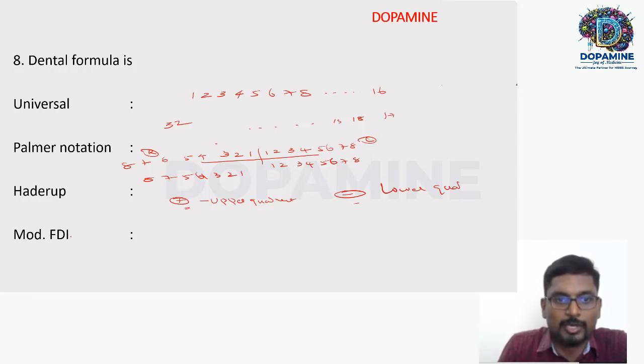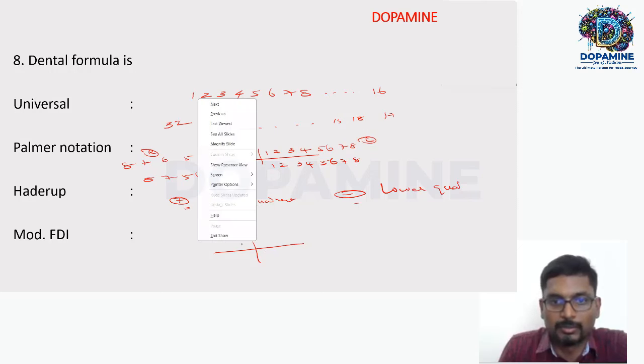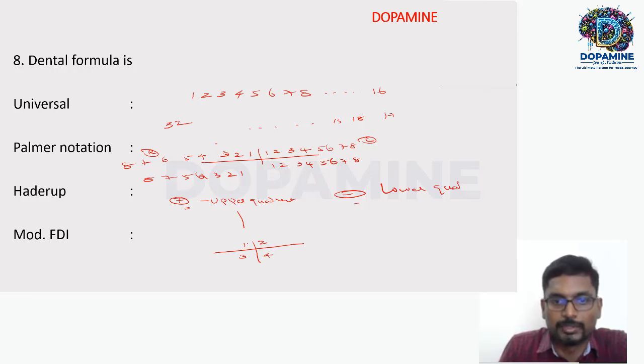Haderup notation. Now the modified FDI and FDI are called two-digit systems, right? In a two-digit system, the first digit indicates the quadrant, quadrant 1, 2, 3, 4. So the teeth go 11, 12, 13, 14, then 21, 22, 23, 24, here 41, 42, 43, and here 31, 32, 33, on the right and left.